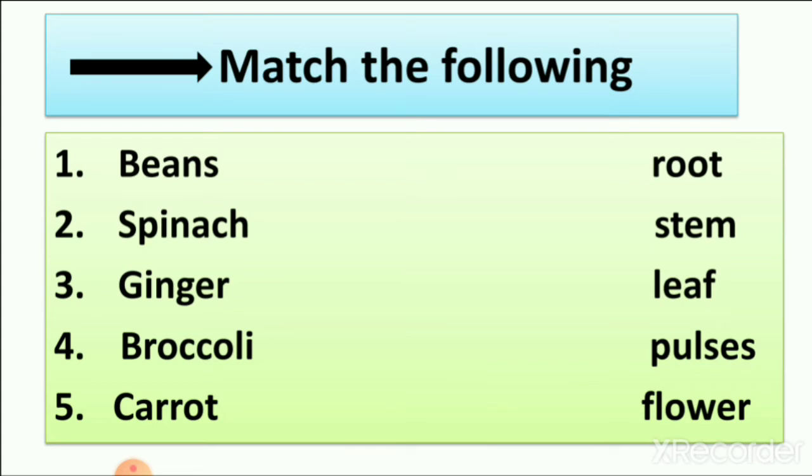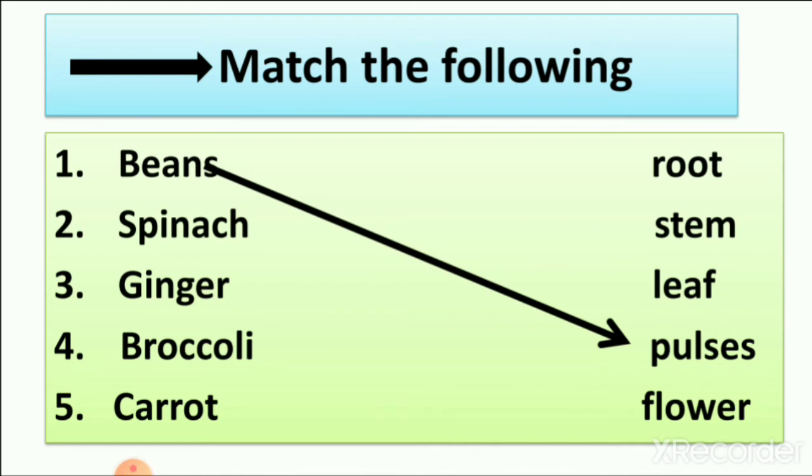When we learn about pulses, we see that kidney beans are pulses. So all pulses are beans. Why? Because they are in the form of seeds. So we joined beans with pulses. Here you can see the arrow which joined beans with pulses. So now you can understand that pulses are also known as beans, like kidney beans and many others. We also call them pulses.